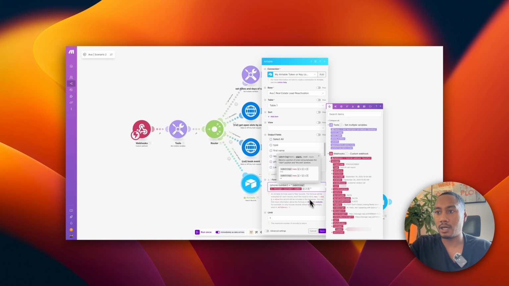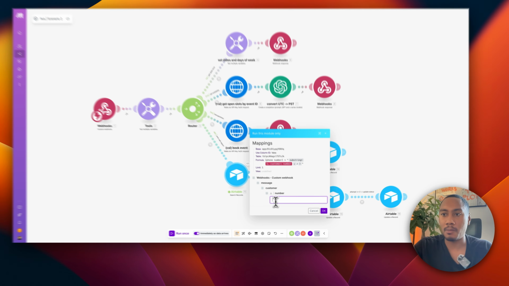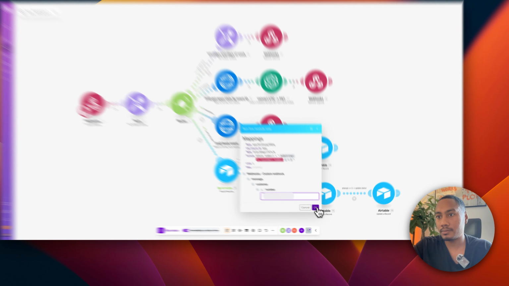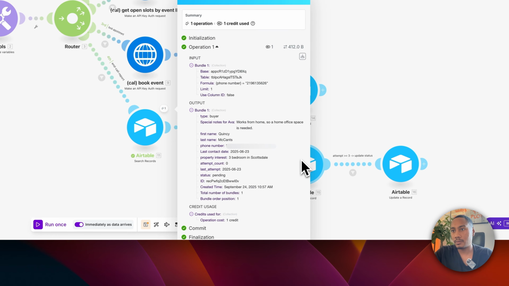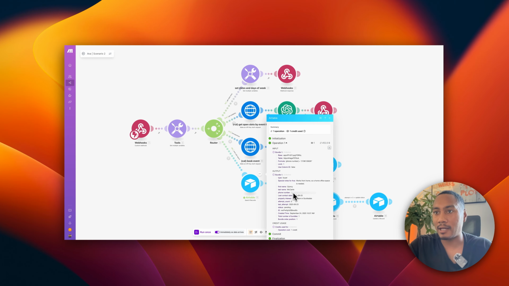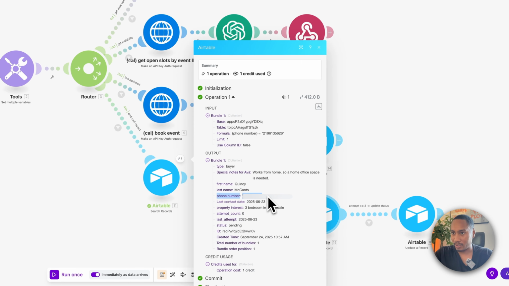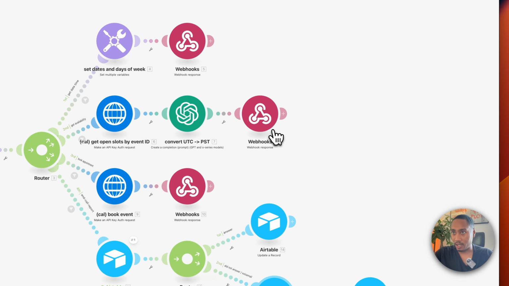Okay, let's hit save. And then now let's try to run this module only. I'm going to put in a phone number that I know for sure is in my Airtable. I'm going to add the +1. And perfect. So we can see that my information popped up and it has the phone number right here without the +1. So that's working correctly.